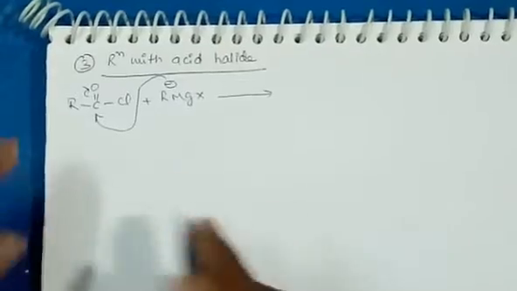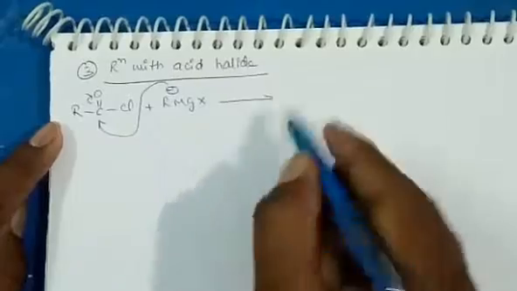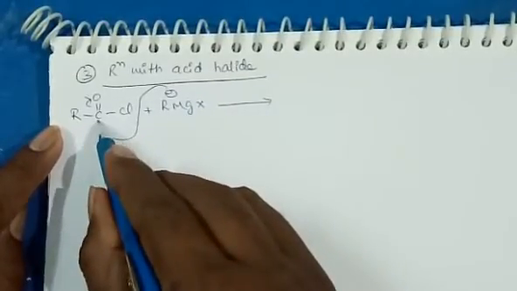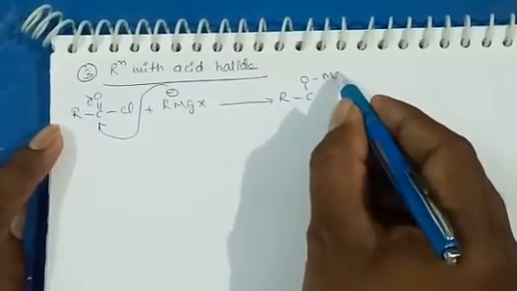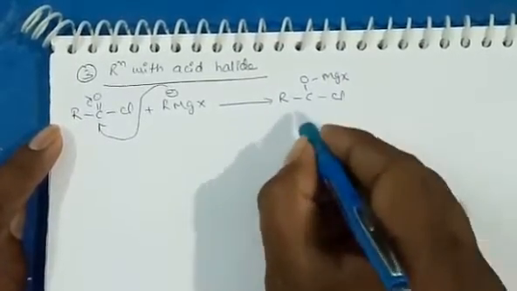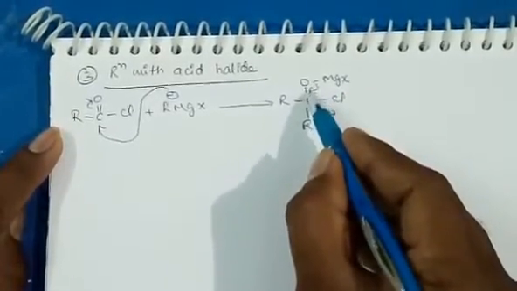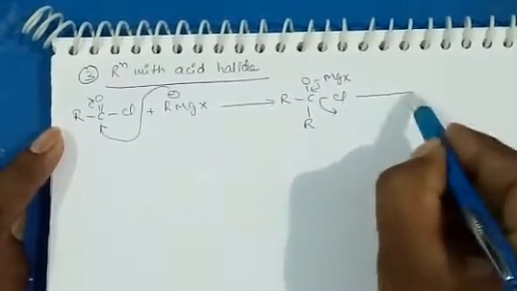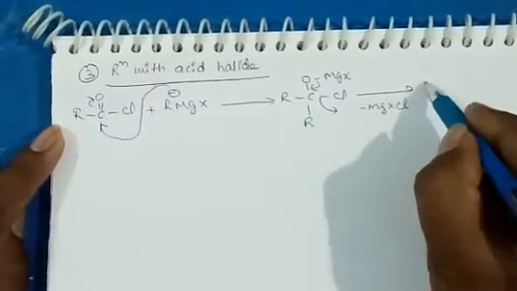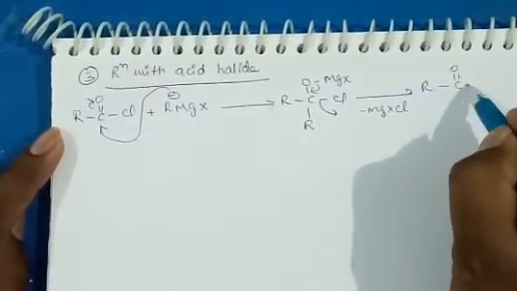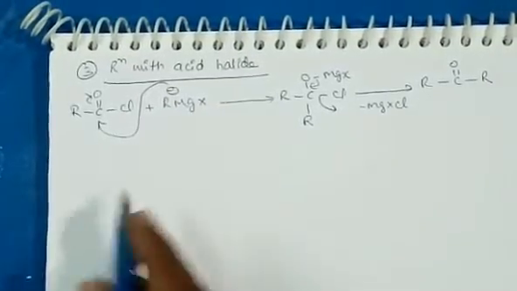The next reaction is when acid chloride reacts with Grignard reagent. R minus attacks the carbon and an intermediate is formed like this. When the bond comes and forms a double bond here, Cl leaves, and the byproduct is MgXCl. A ketone is formed. Again the point is common: if we take excess Grignard reagent, a tertiary alcohol is produced.